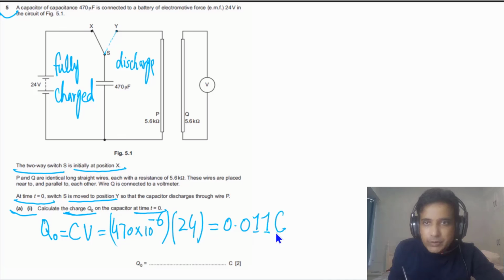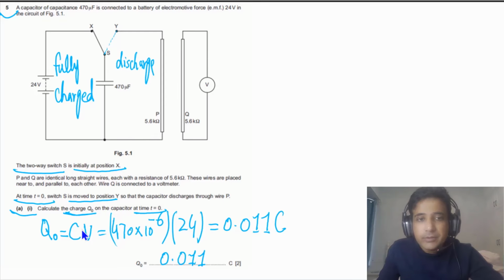So this is our final answer because the data given to us has the least number of SF, that is equal to 2 SF. So the final answer also should have the least number of SF. So the final answer for this one is 0.011 coulomb. This question has 2 marks.